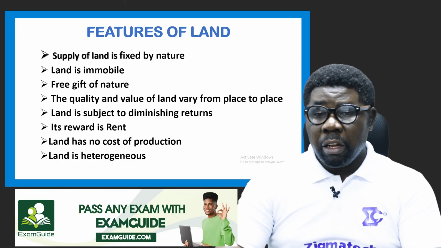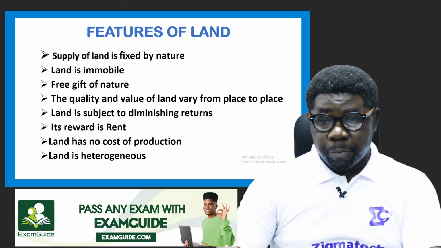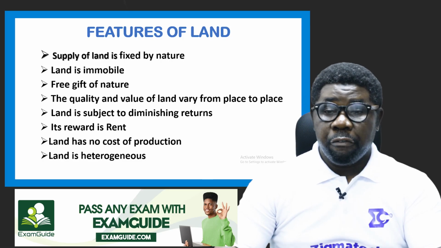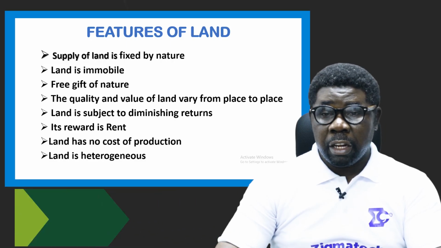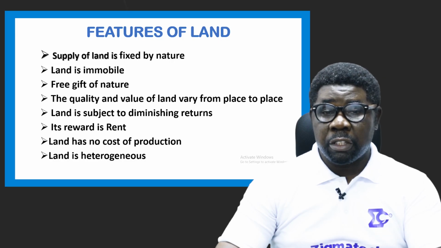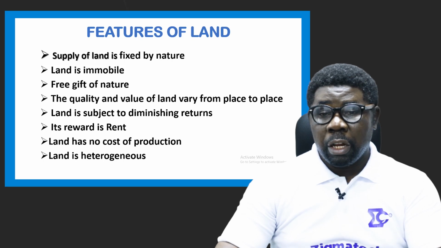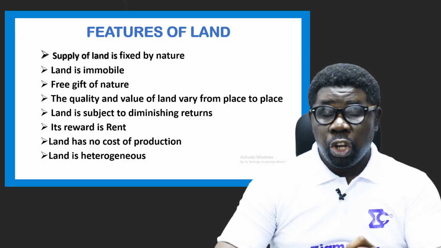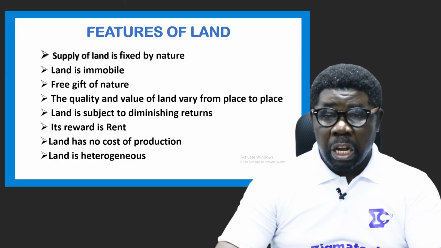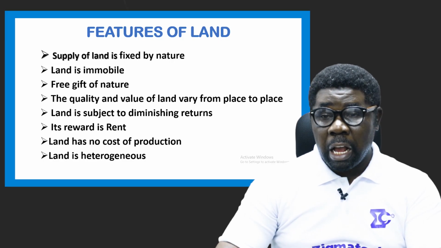Then we have land is subject to diminishing returns, of course, talking about the fertility of land. Land can be fertile at a time and infertile at another time. After it's been used severally for farming, it can lose its fertility and yield lesser outputs as time goes on. You keep using a particular piece of land to produce agricultural products continuously. After a time, the yield will reduce in both size and quality. So that's why it has diminishing returns.